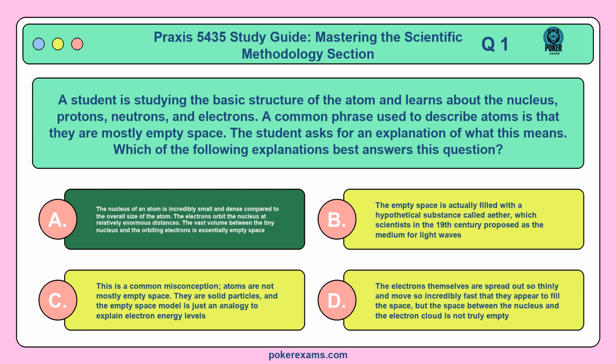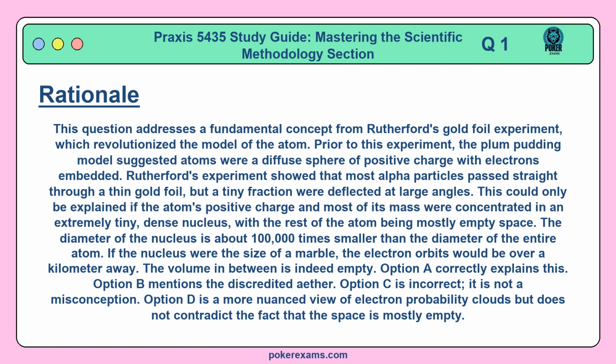The correct answer is A. This question addresses a fundamental concept from Rutherford's gold foil experiment, which revolutionized the model of the atom. Prior to this experiment, the plum pudding model suggested atoms were a diffuse sphere of positive charge with electrons embedded. Rutherford's experiment showed that most alpha particles pass straight through a thin gold foil, but a tiny fraction were deflected at large angles. This could only be explained if the atom's positive charge and most of its mass were concentrated in an extremely tiny, dense nucleus, with the rest of the atom being mostly empty space.